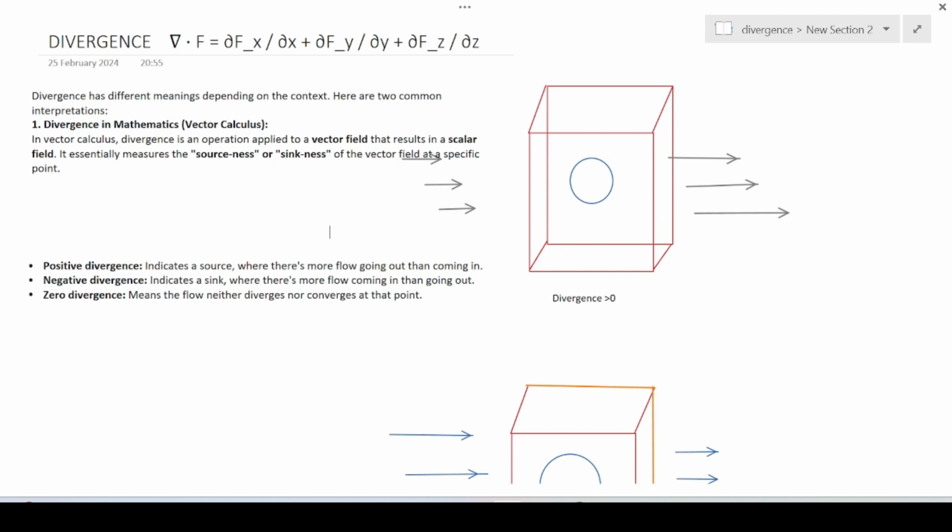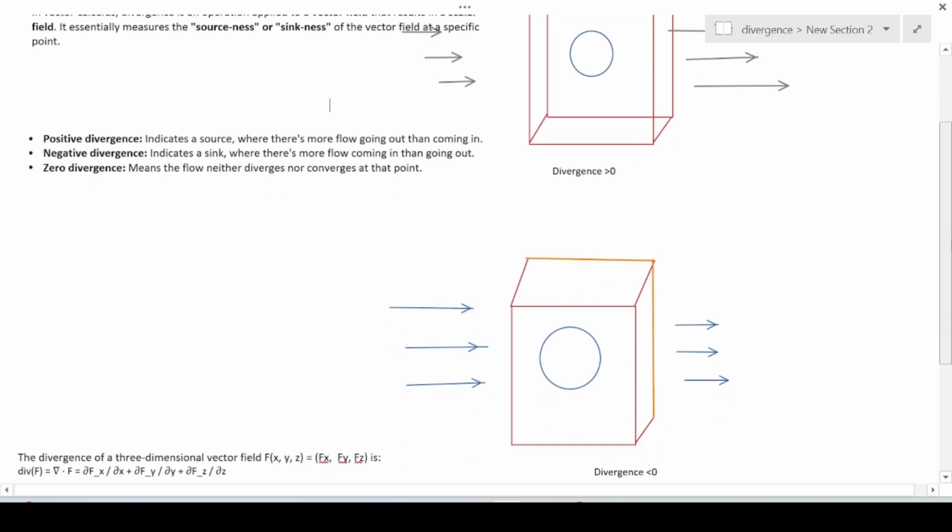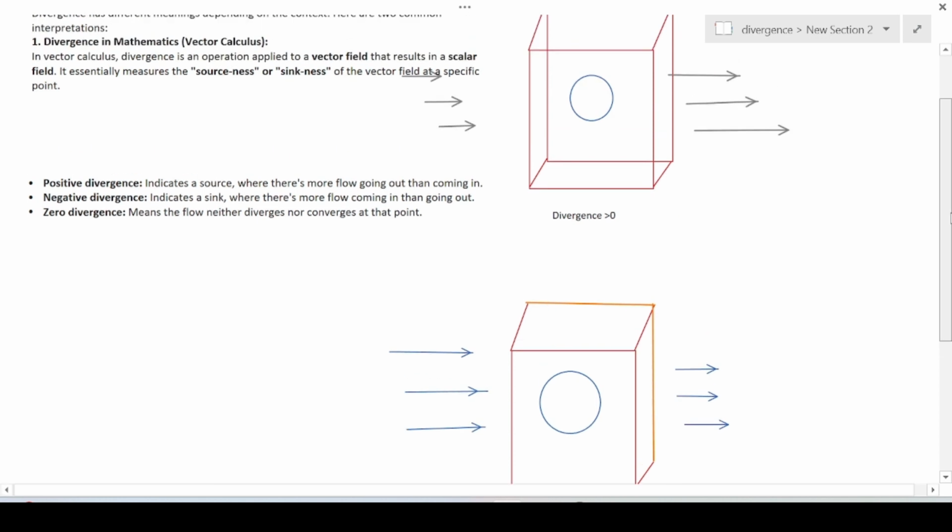So now I will summarize the video. What is divergence? Divergence is a mathematical operation applied to a vector field, and it tells us the nature of that area in the vector field, whether that area is acting as a source or sink. If that area is acting as a source, then it will have positive divergence. If that area is acting as a sink, then it will have negative divergence. If that area is doing nothing to the vector field, it will have zero divergence.